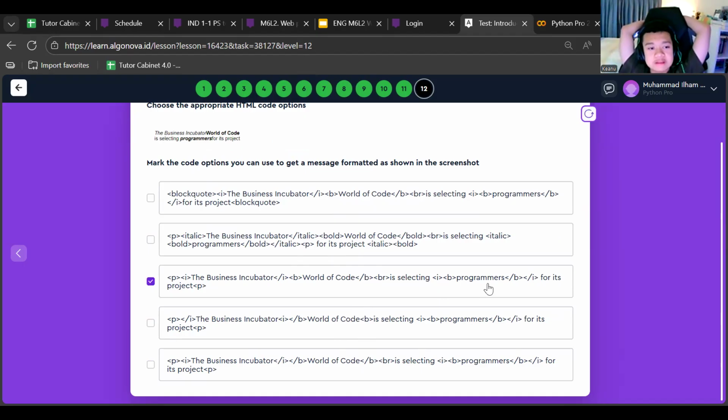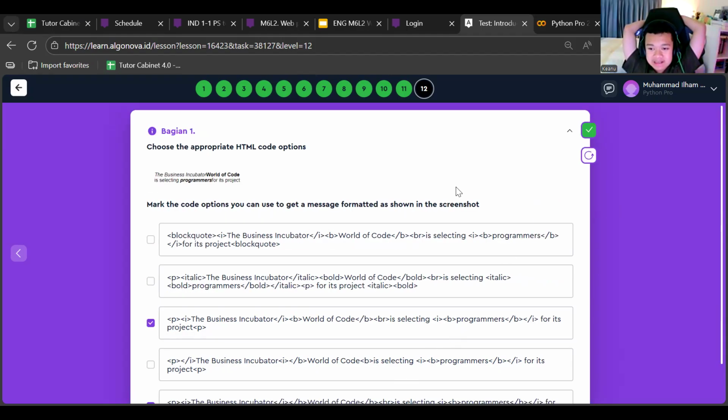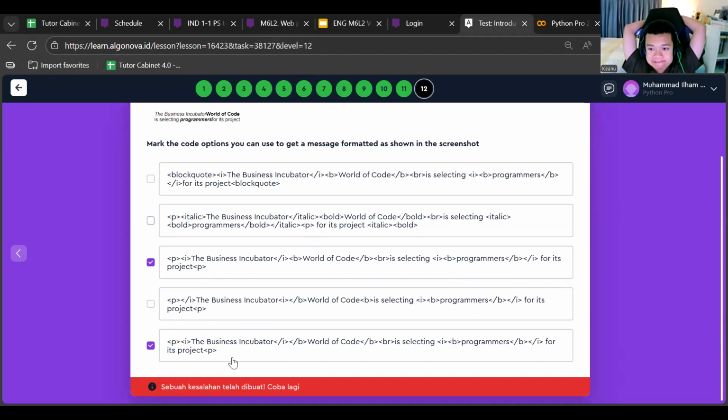Okay, B is selecting. Don't forget we need to use the BR to split between WordOfCode and the rest. Yes, selecting. I got it correct, Mister. You got the correct answer? Yes, I can see my screen. Sorry.